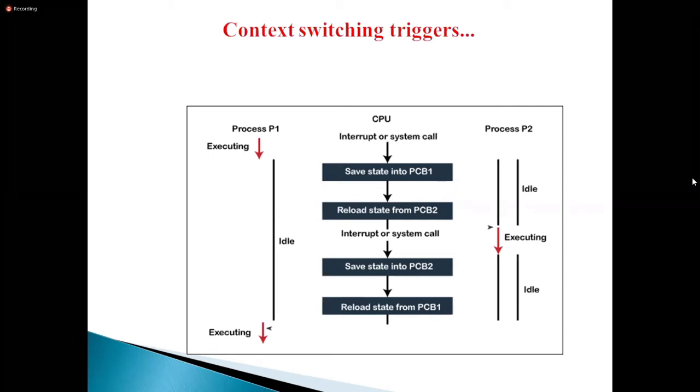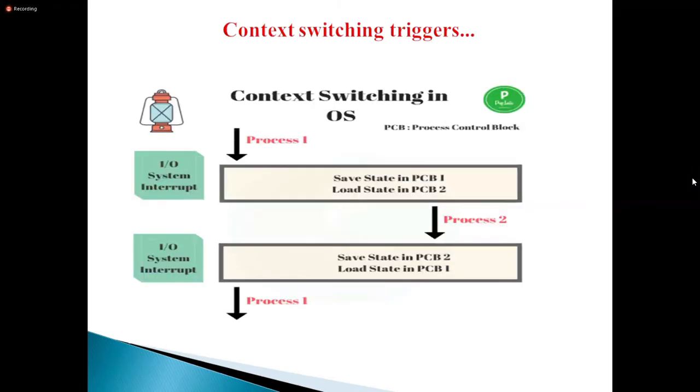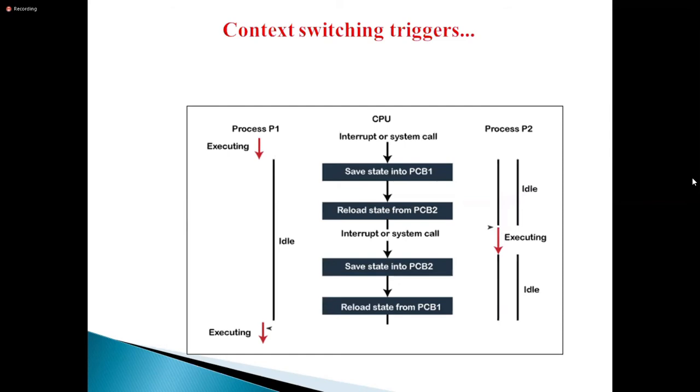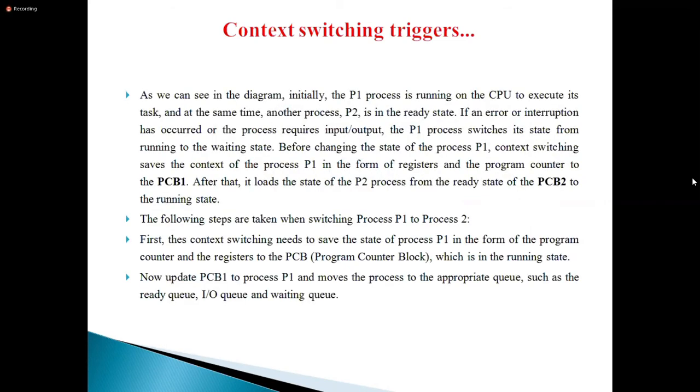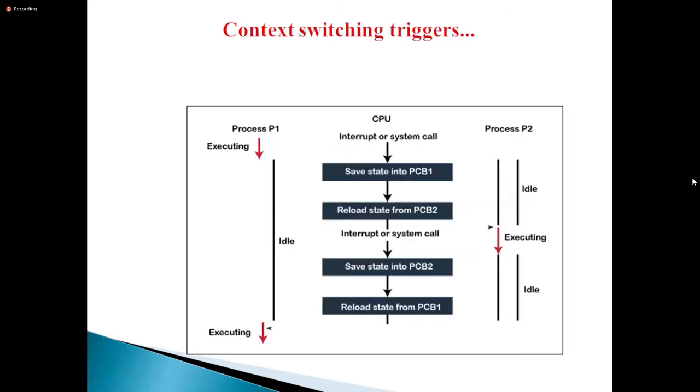Is it clear? Any doubts regarding context switching? By seeing these diagrams, it is easy to understand. Switching means moving. You can directly write it by seeing this diagram.